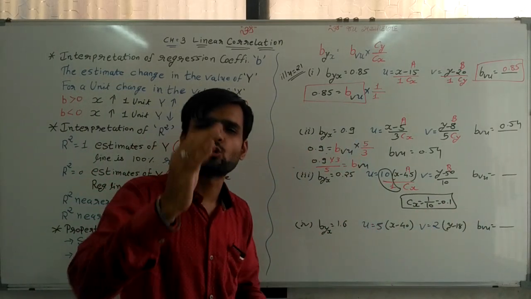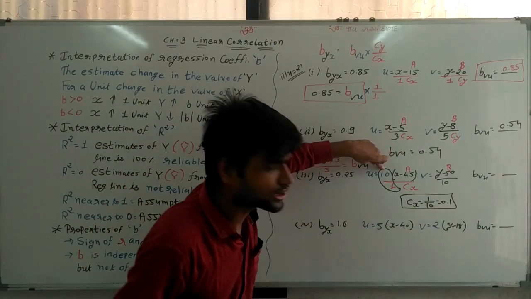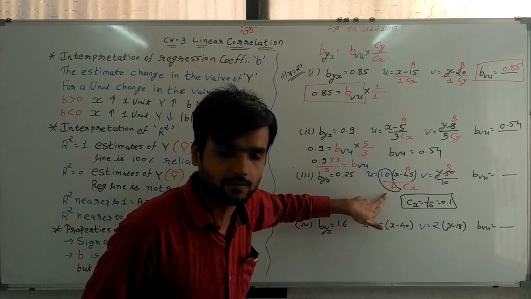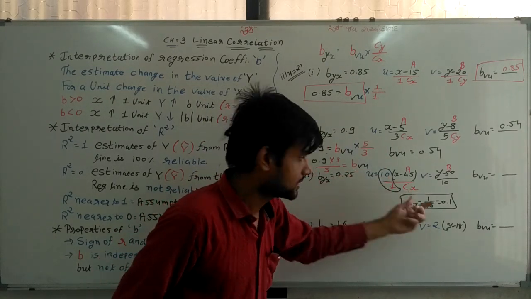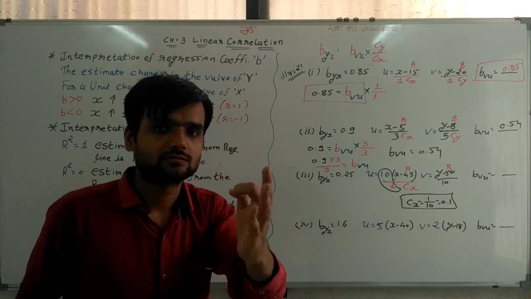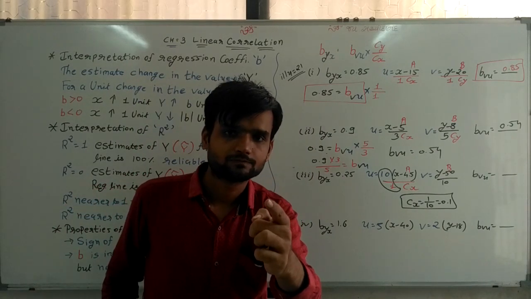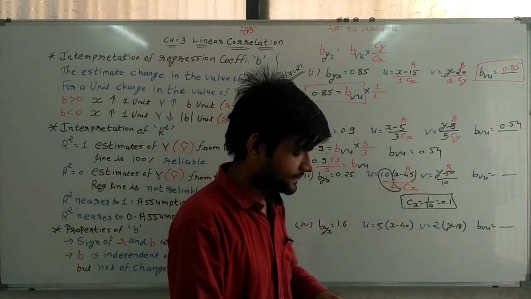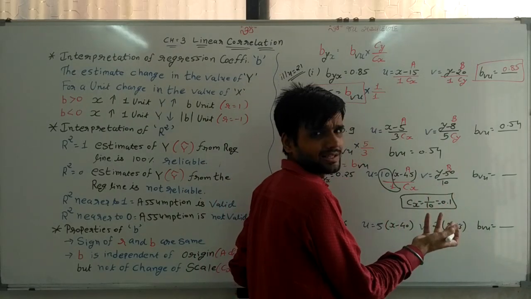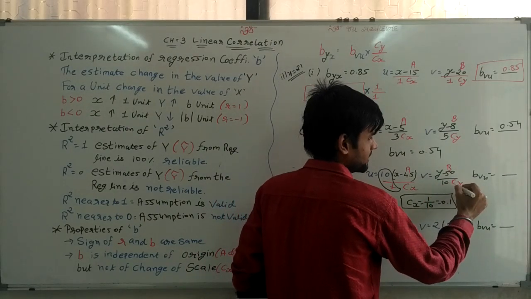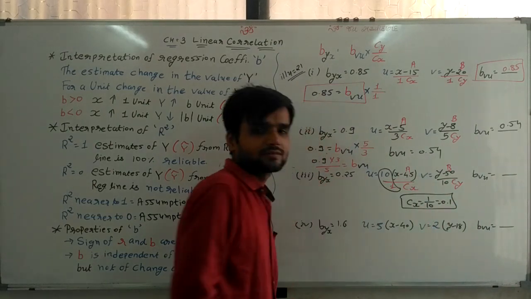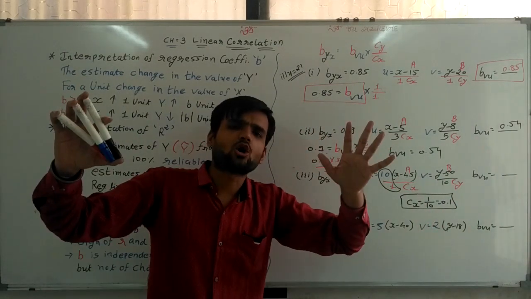This is very important because here in multiplication 10 is given. In division nothing is given. So 1 by 10 is my CX. That you need to write. That is very important. Same way here it is simple. CY is equal to 10. Now I have all the values.